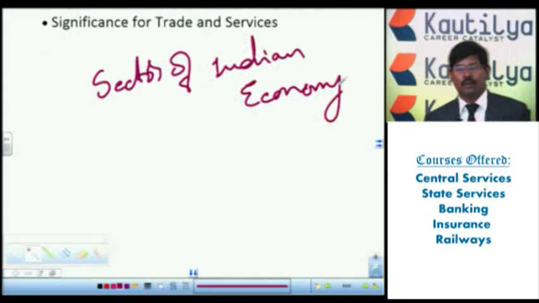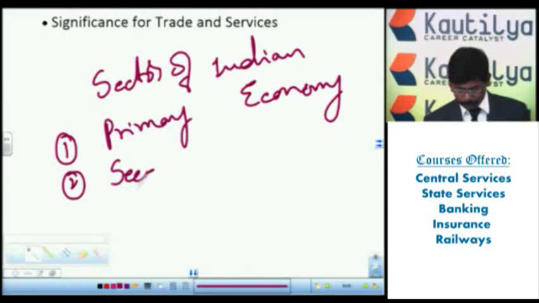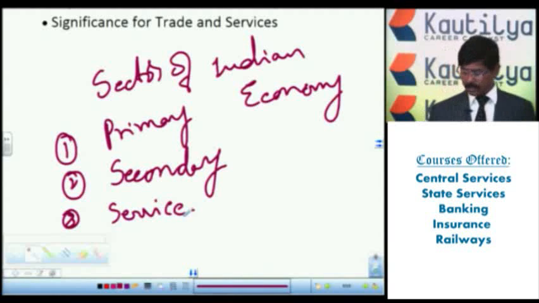Sectors of Indian economy. Similarly, there are three sectors of Indian economy we have. First one is the primary sector. Second one, the secondary sector. And third, the service sector.